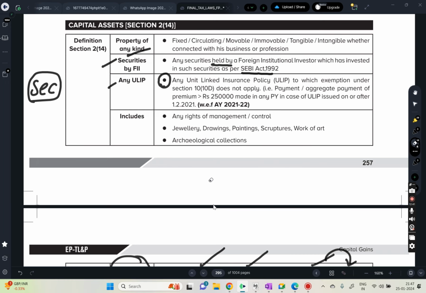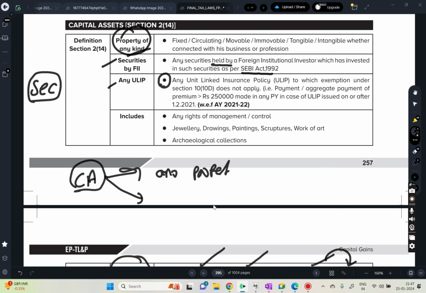Now, by reading these lines, what exactly do we need to remember from this? Capital asset means any property, any kind of property. It may be tangible, intangible, movable, immovable, whatever it is. Now, what exactly is excluded? This part you need to remember. Personal effects, like daily wear jewelry, but not gold and all those things. And personal effects and rural agriculture land.